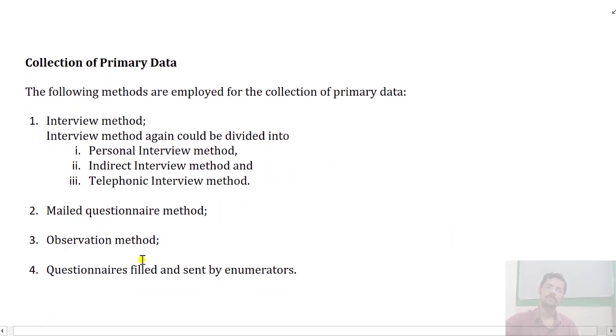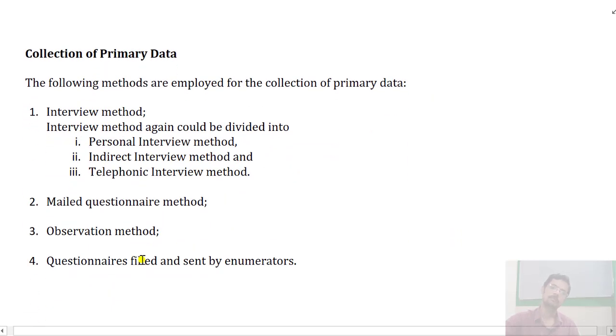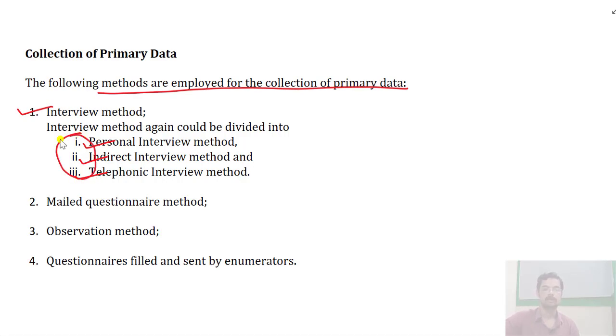Now, which are the methods of primary data collection? Which methods are employed for collecting primary data for the first time? The first is the interview method, which can further be divided into the personal interview, the indirect interview, and the telephonic interview methods.